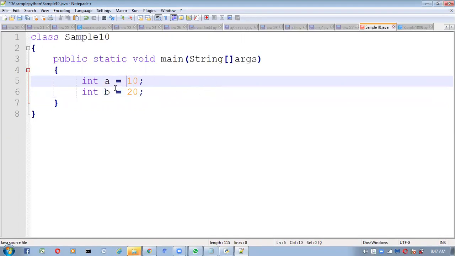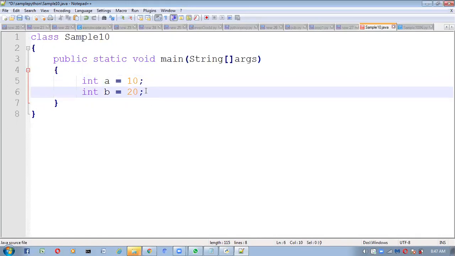Here I am taking two variables, one is A and the second one is B. For these two variables, am I specifying the type explicitly or not? Yes, compulsorily we have to specify. Otherwise, it will return an error and the program won't be executed. Here we have to specify the type explicitly. This A and B both are integer type variables. Like this we have to take it.